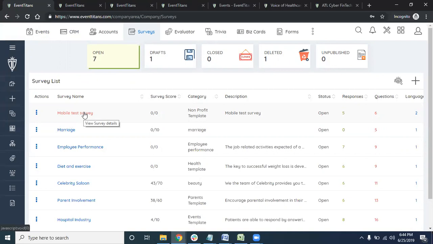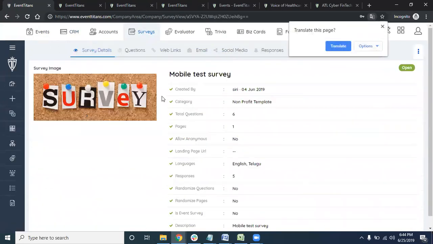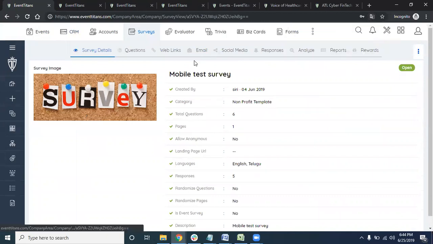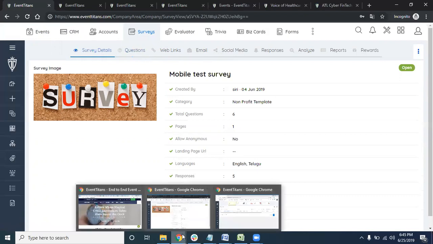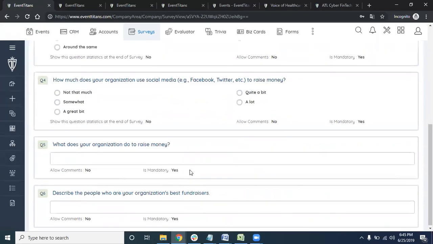So let's go through this mobile test survey. This is something that we created. This is how it looks. So how do we separate ourselves from others here? We have something called rewards. How many people have you seen filling up surveys? Not a lot of people, right? Our application is more about enticing people by giving them rewards. For example, here are the questions. Here are the 6 questions.